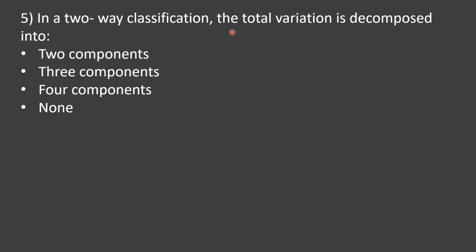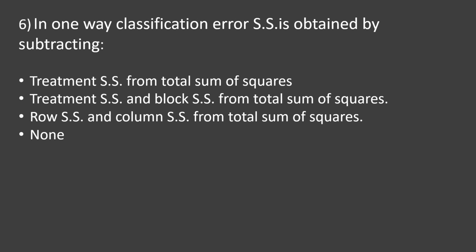Coming to the next question. In a two-way classification, the total variation is decomposed into: options are two components, three components, four components, none. And your time starts now. Correct option is three components. That is, in two-way classification, the total variation is decomposed into three components.